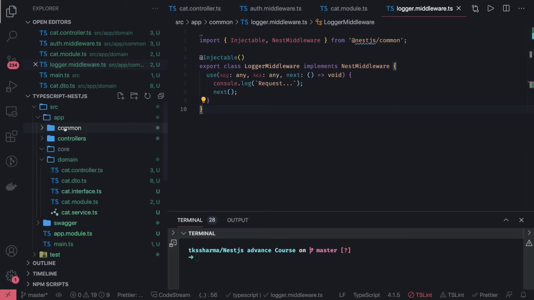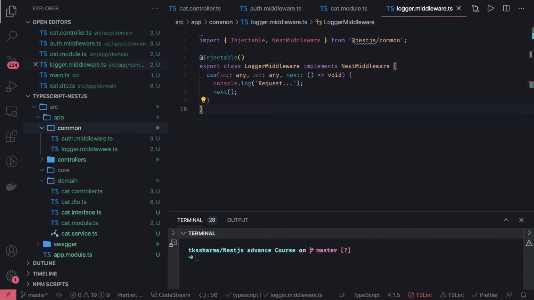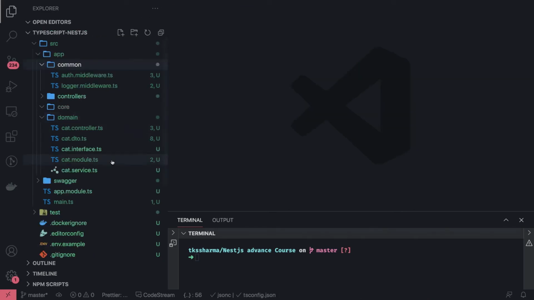Similarly, we can also write, let's say common. Here I will be writing interceptors, pipes, filters. Okay, so we have created two middlewares. Create exception interceptors, like if there are exceptions occurring, how we can intercept and how we can modify the message and send the status code.